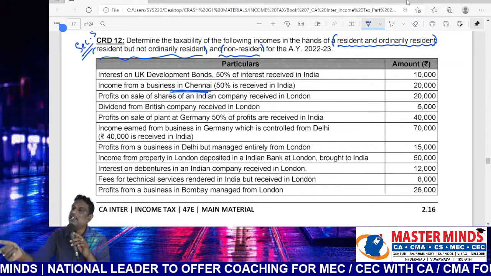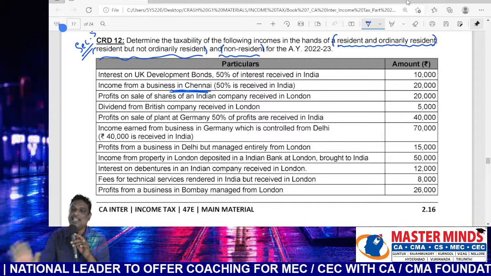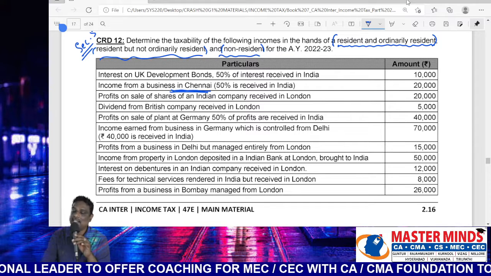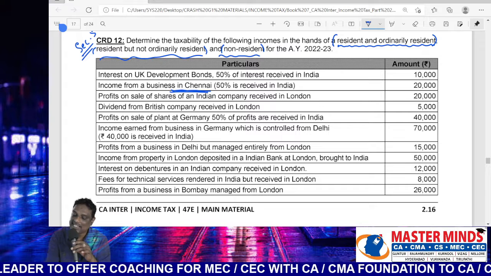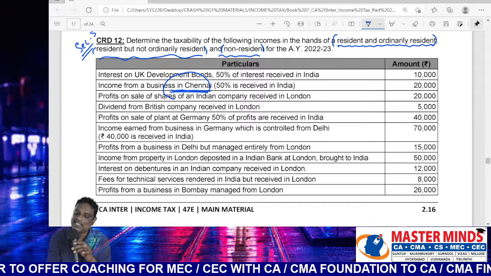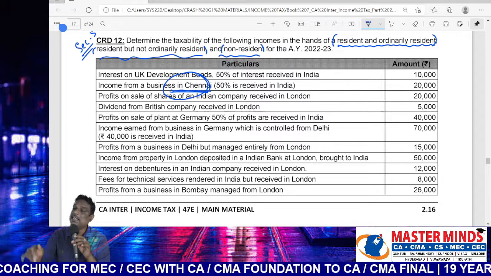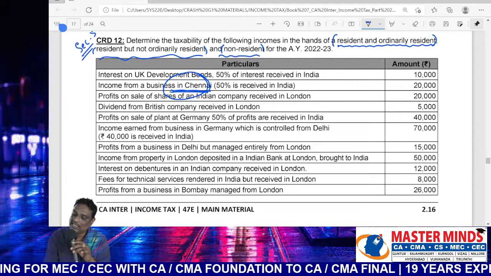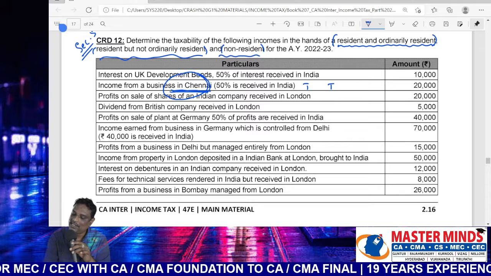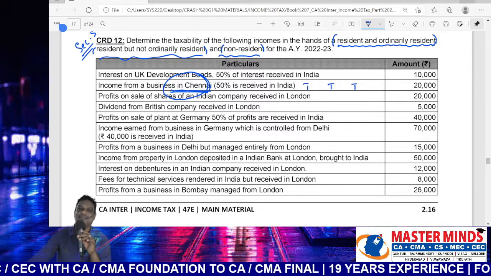If any one is located in India, then automatically taxable in the hands of all assessees. Here, the business was located in Chennai. Therefore, the earnings are automatically connected with India. So hence, the receipt is irrelevant, taxable in all cases. Taxable, taxable, taxable. That's the answer.